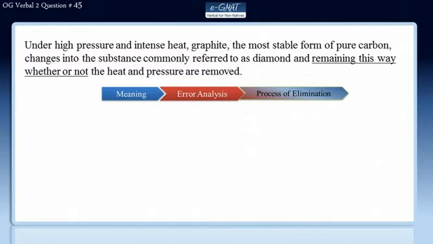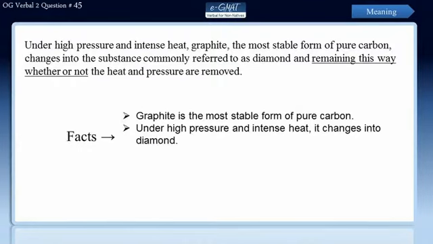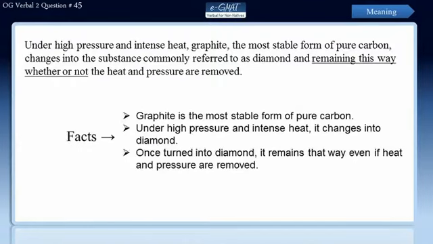Now, this sentence presents a few facts. It says that graphite is the most stable form of pure carbon. Under high pressure and intense heat, it changes into diamond. Once turned into diamond, it remains that way even if heat and pressure are removed.